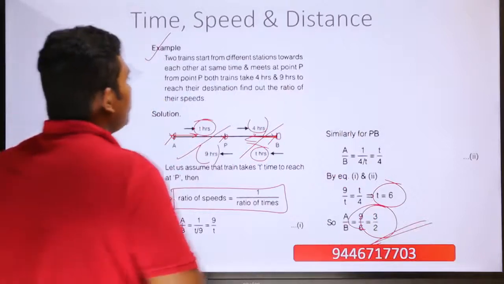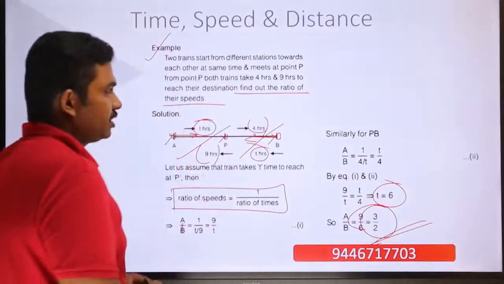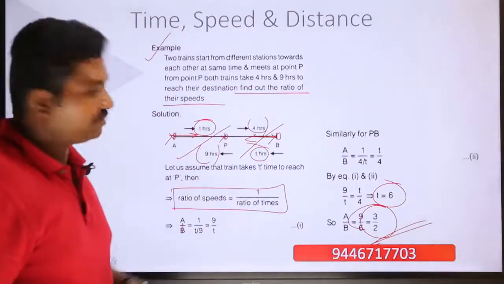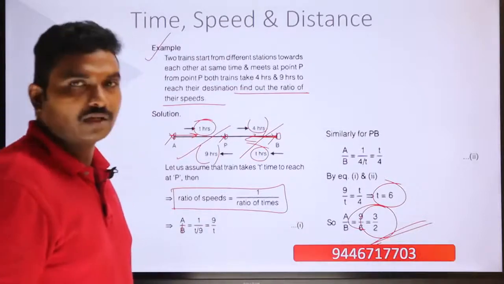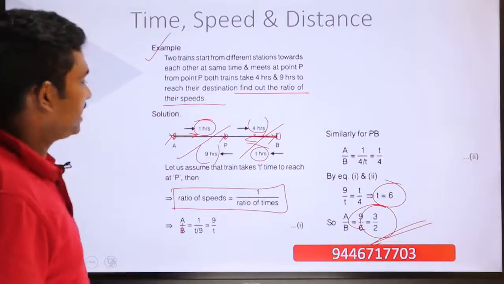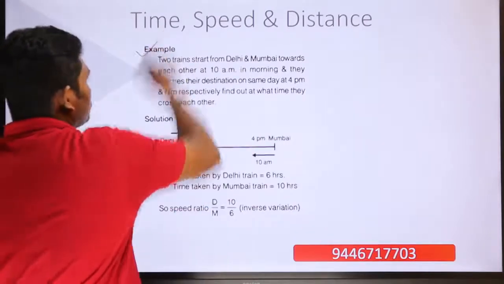So 4 hours to reach their destination, find out the ratio of their speeds. What is the ratio of their speeds? The ratio of their speeds is equal to A by B, which is equal to 9 divided by 6, or equal to 3 by 2. So that is what this example is. Now moving into the next example question.